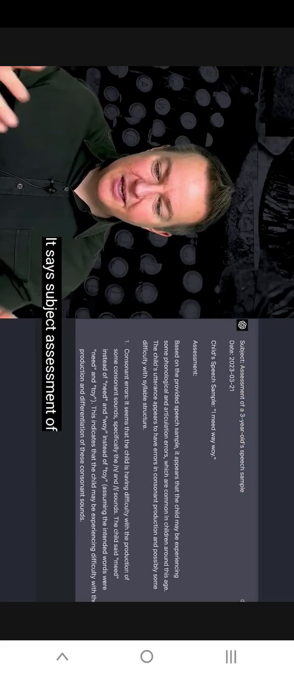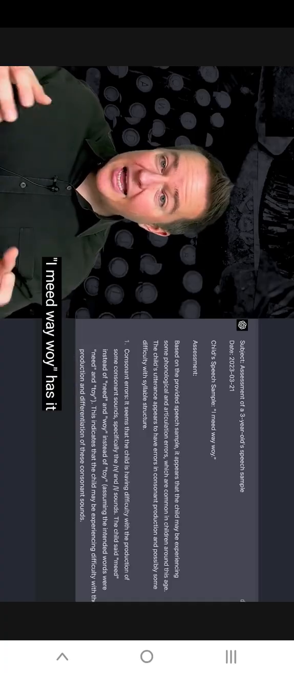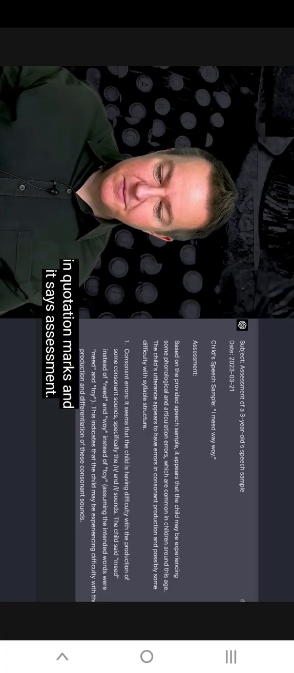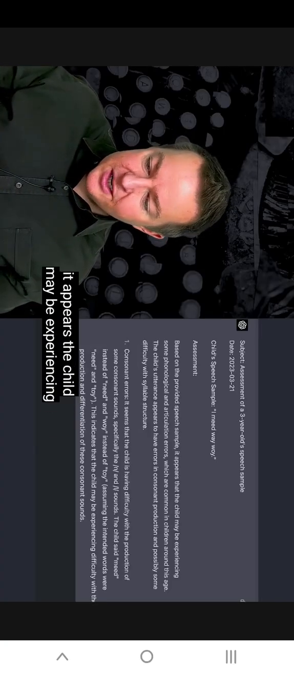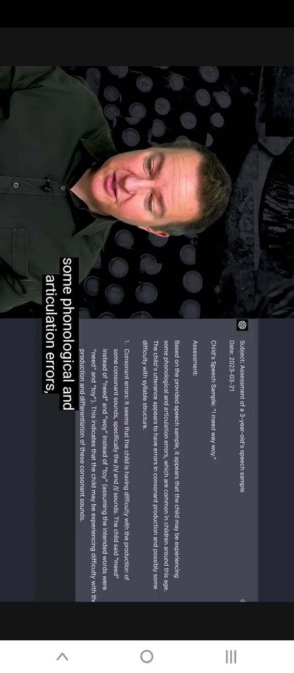So what does ChatGPT say? Well, you notice first off, its output looks like a report. It says subject: assessment of a 3-year-old speech sample, child speech sample, "I need way boy," in quotation marks, and it says assessment. "Based on the provided speech sample, it appears that the child may be experiencing some phonological and articulation errors, which are common in children around this age."